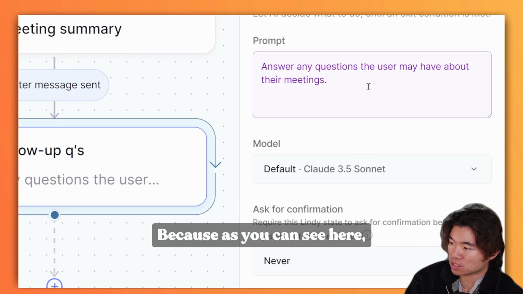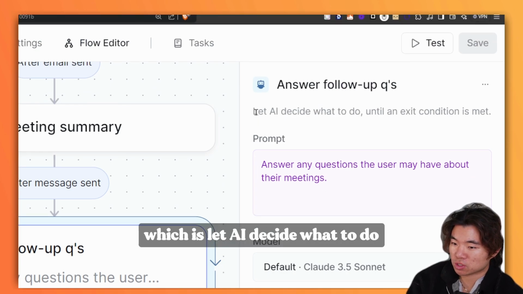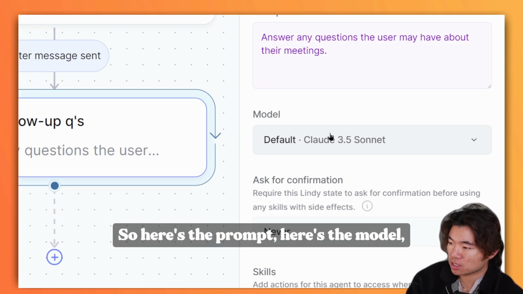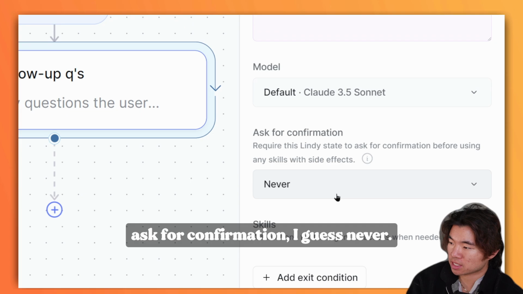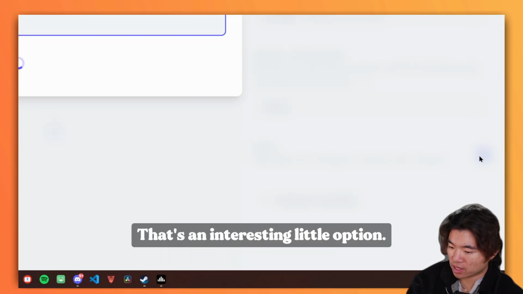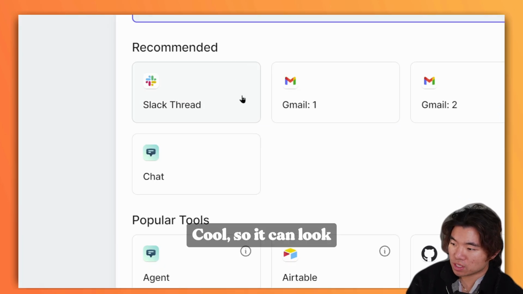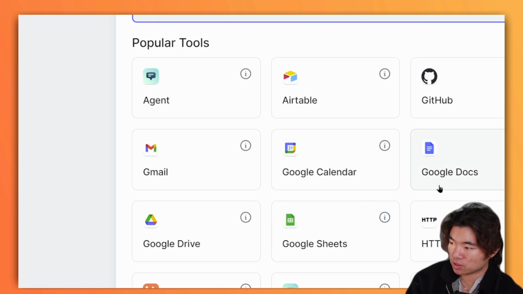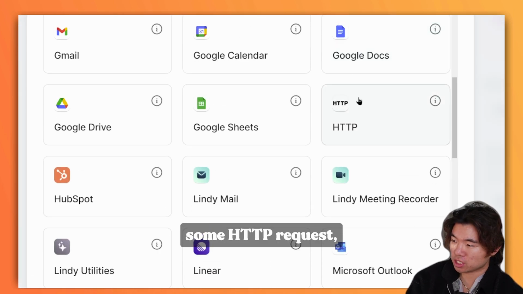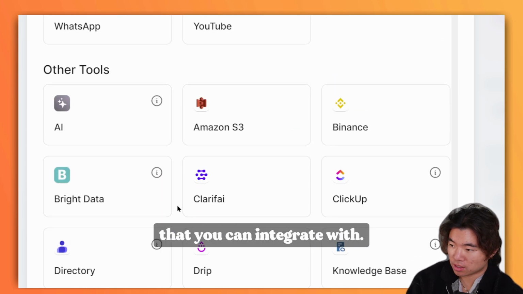Because as you can see here, there is a spot for a prompt, and this particular node is answer follow-up questions, which is let AI decide what to do until an exit condition is met. So here's the prompt, here's the model, ask for confirmation, I guess never, and then skills, add actions for this agent to access when needed. That's an interesting little option. Let's see what it can do. Cool, so it can look through different tools, like your Airtable, your GitHub, your Google Docs, some HTTP request, and there's a bunch of other different tools here that you can integrate with.